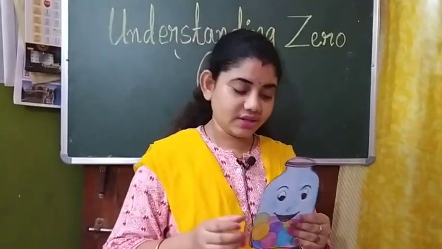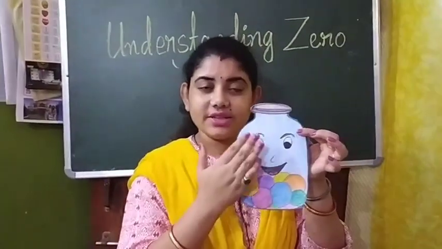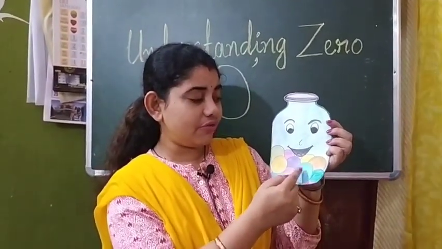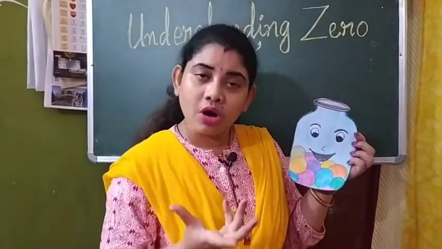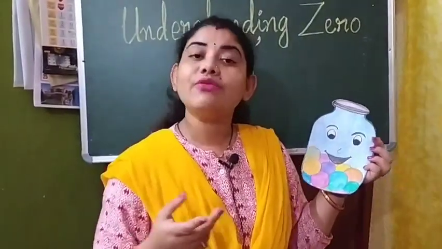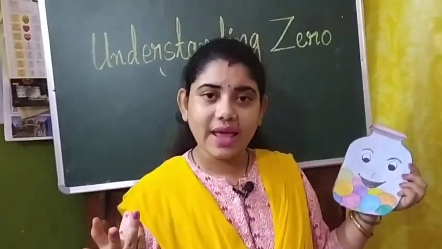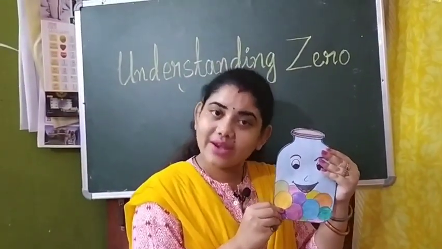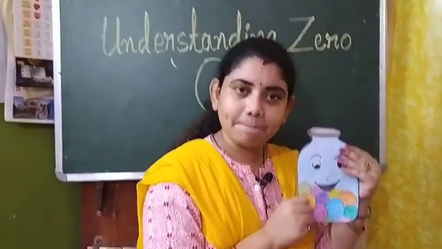So for this I have something for you. Can you see this? It is a jar. This jar is a happy jar. Why is he happy? Because he has 1, 2, 3, 4, 5, 6, 7, 8, 9, 10, 11, 12 color balls in it. So children, when you have something, you are happy, but when you don't have anything, do you feel happy? No, you feel sad. Like that, this jar is also very happy today because he has lots of colorful balls with him.